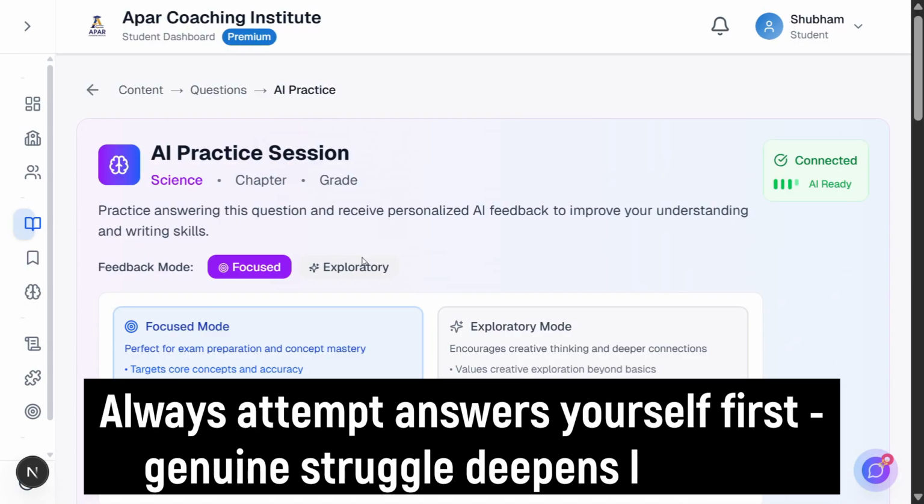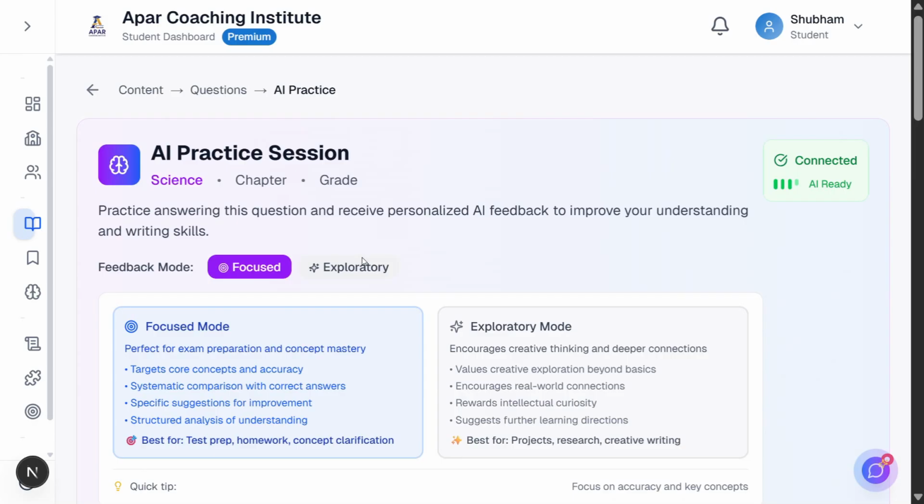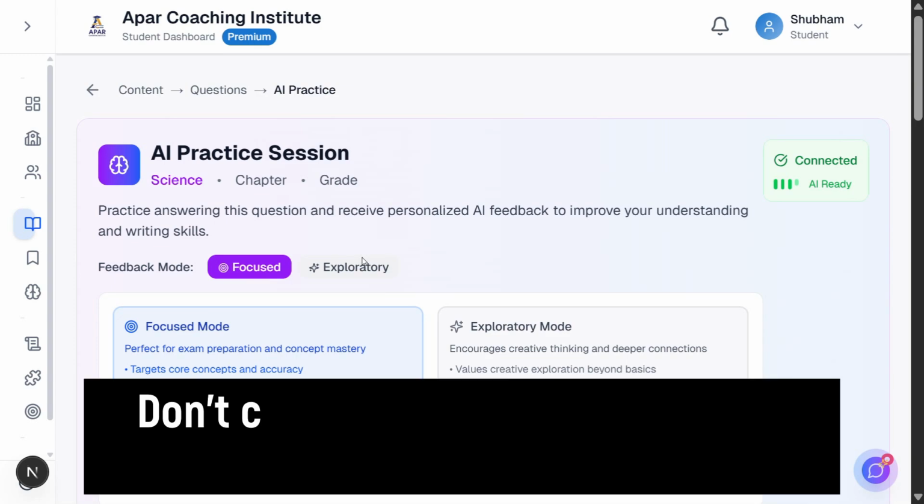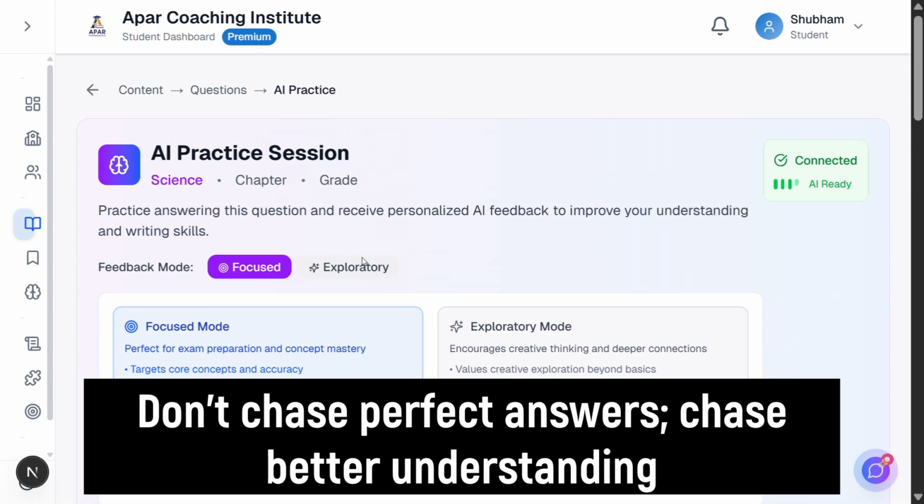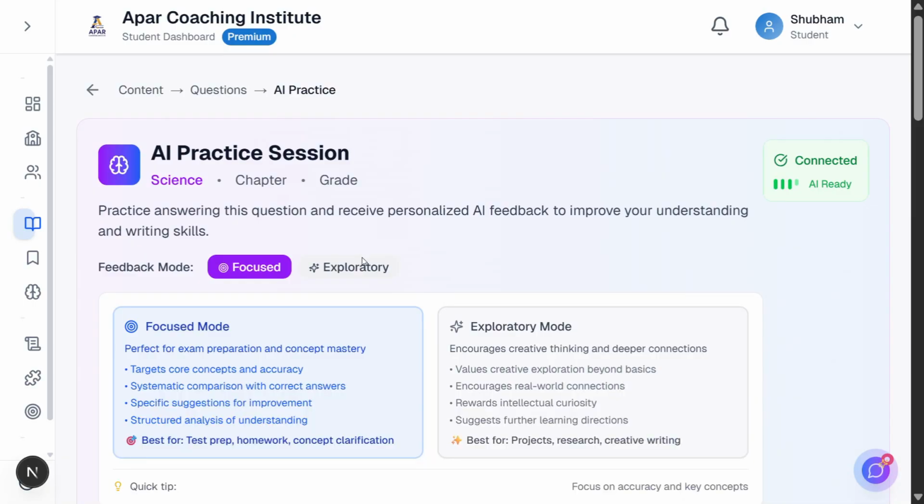Always attempt answers yourself first. Genuine struggle deepens learning. Use focused mode within 4 weeks of exams for marking scheme alignment. Use exploratory mode during the academic year for deeper understanding. Read the positive assessment carefully. Knowing your strengths matters as much as knowing gaps. Pay special attention to recommendations. These are your actionable next steps. Don't chase perfect answers, chase better understanding. This makes expert feedback accessible to every student, not just those with private tutors.